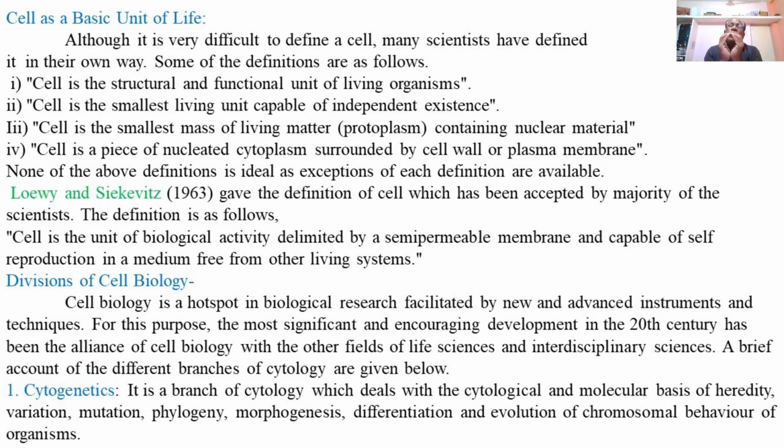So cell is the unit, or organized structure, performing all biological activities, and it is covered by a semi-permeable membrane. And it is again capable of self-reproduction. So the same structure of the cell, a similar structure of the cell, can be produced by the cell itself without the support of any other living systems.